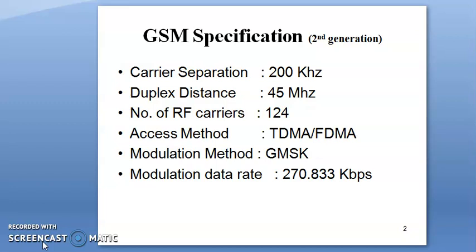Now to understand all the parameters, we will go to the next slide, where I can explain the details.